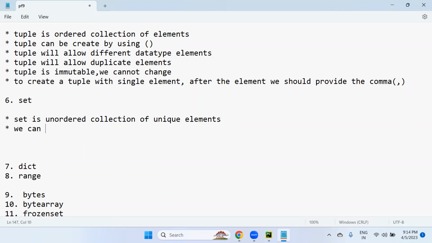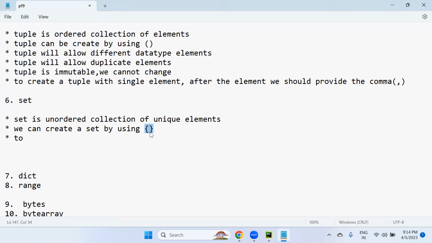Next point. We can create a set by using flower brackets, curly brackets. But don't create an empty set by using flower brackets. When we try to create an empty set, a set with no elements, if we use empty flower brackets, it leads to a dictionary. A dictionary in Python we also create using curly braces.